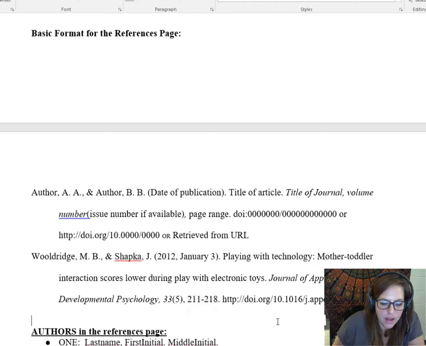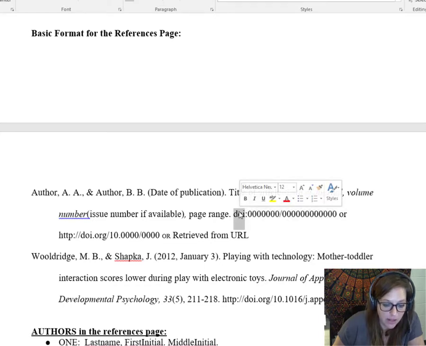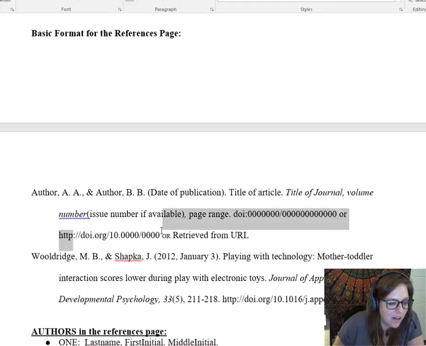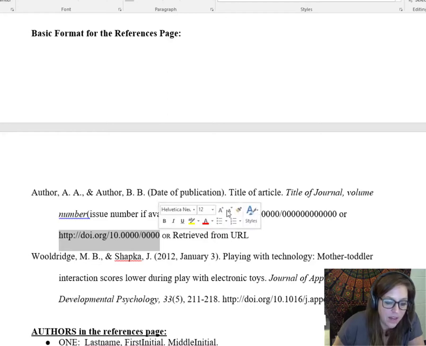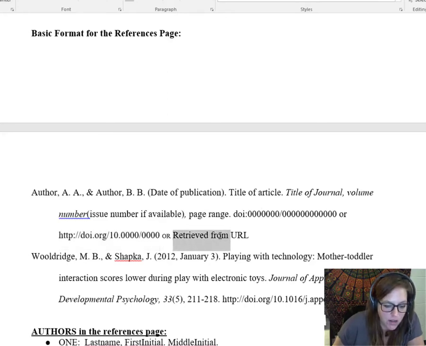Okay, and then notice here, include the DOI number if it's available. You'll actually put DOI lowercase, colon, and copy and paste the DOI number. If that's not available, you can do the DOI URL if that's available. And then if neither of those is available, you'll actually type in the words retrieved from and then copy and paste the URL.